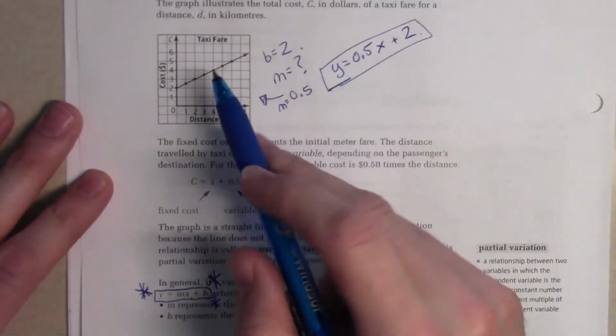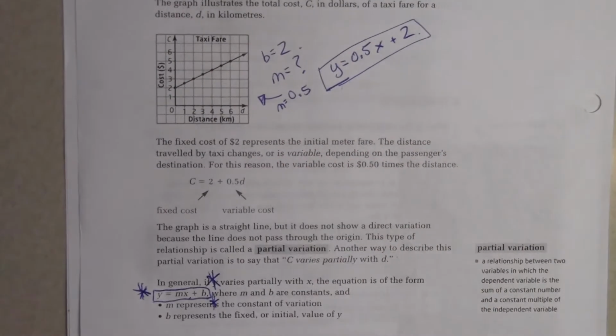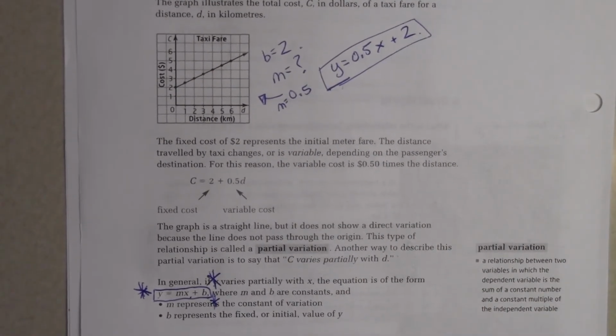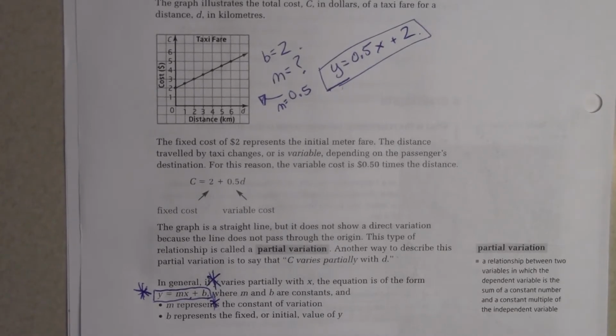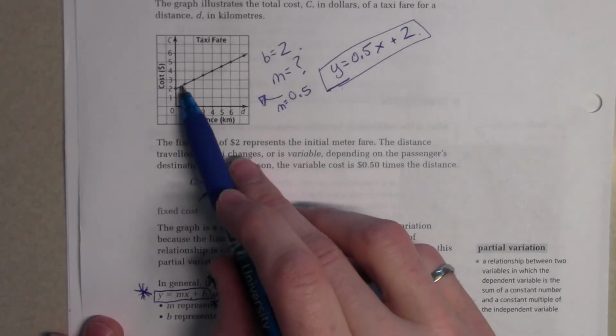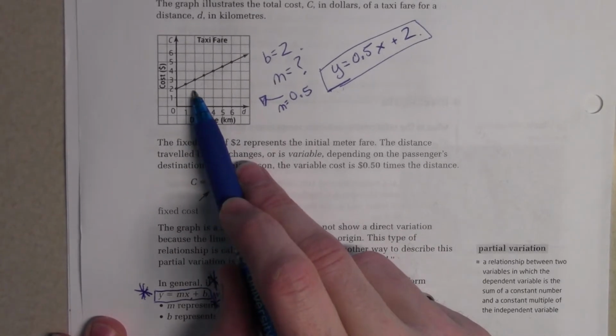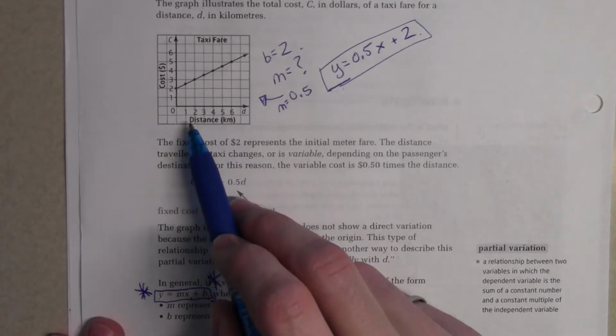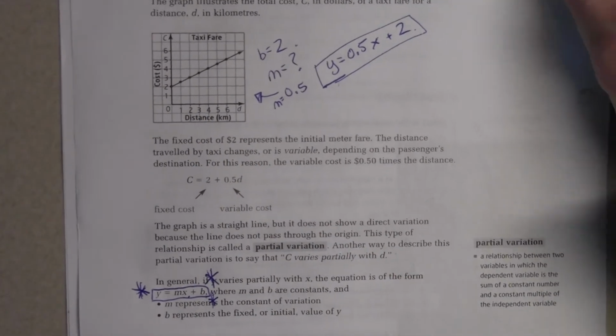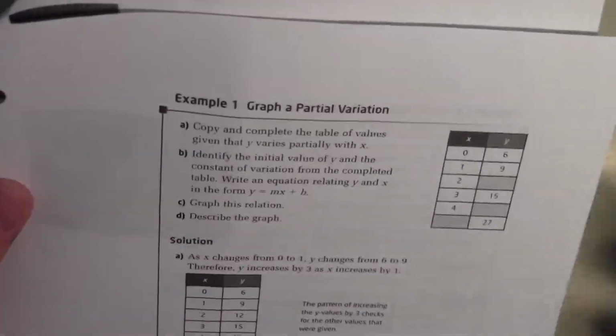It's the amount that the value rises over the amount that it runs. In other words, the y value difference over the x value difference. Here you can see the y value difference is 0.5 and the x value difference is 1, so it's 0.5 over 1. It's 0.5. We're going to have some time to get there, but that was good so far.